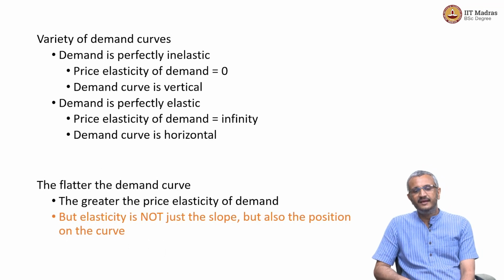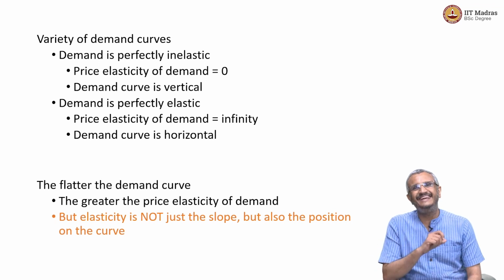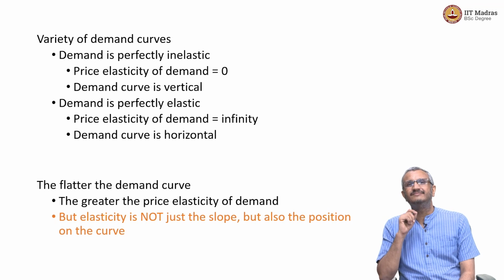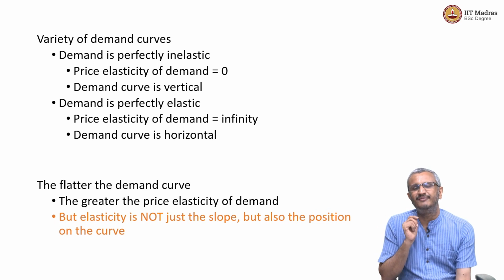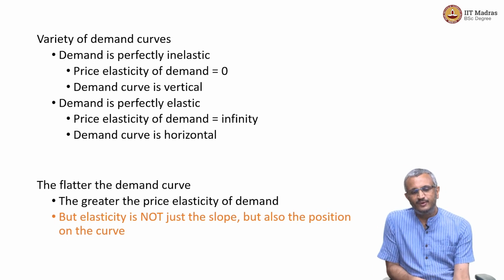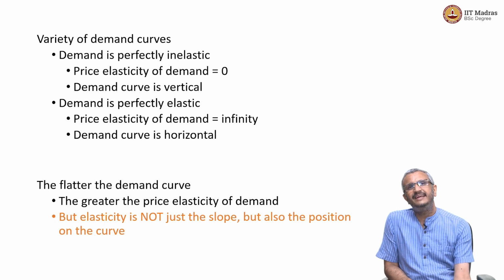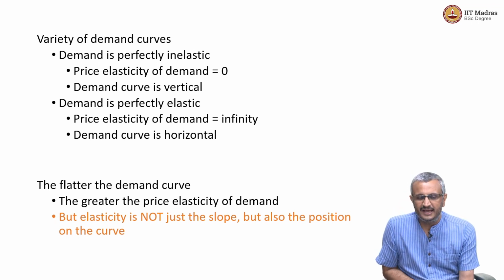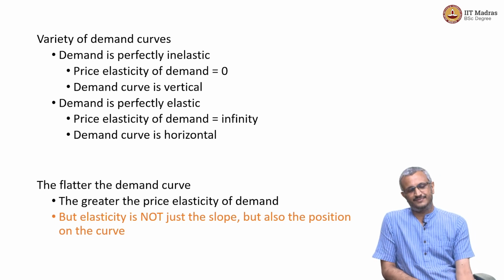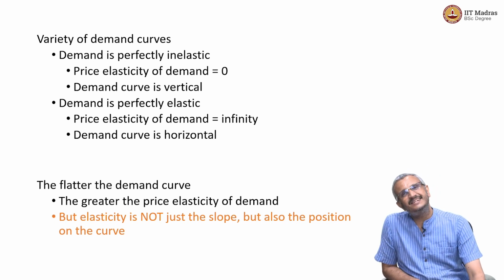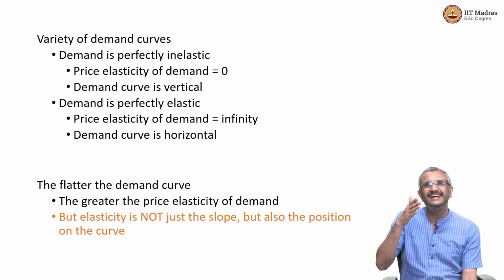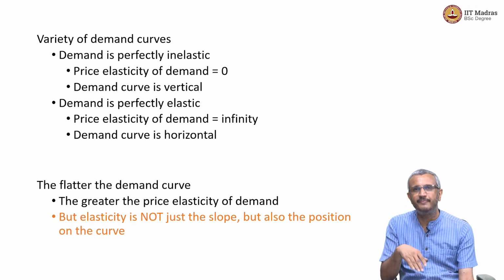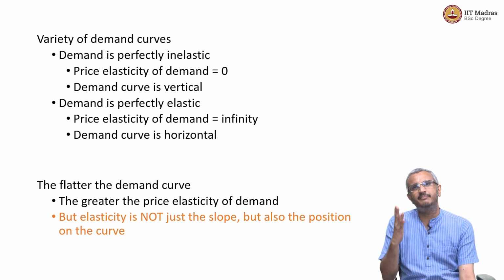That is, we can have situations where the demand is perfectly inelastic. We can have situations where price elasticity of demand is 0 when the demand curve is vertical. So, we have situations where a perfectly inelastic demand curve comes, and situations where a perfectly elastic demand curve comes. When the price elasticity of demand is 0, when the demand curve is vertical, then we say that demand is perfectly inelastic. Medicines and things of that sort. Whatever may be the price, we will consume.